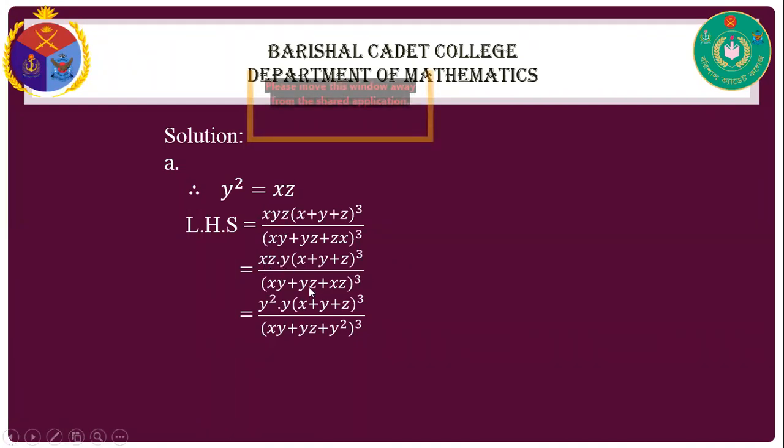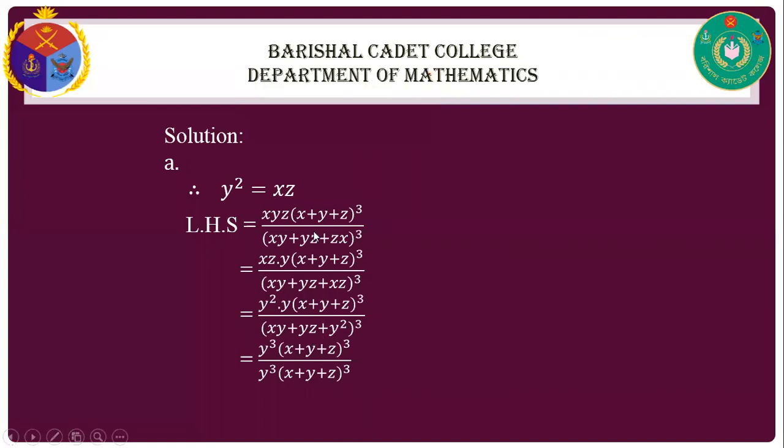That is, we know that xz equal to y square. So put y square into y, and it is the same, (x plus y plus z) cube. And here for yz, we write xz as y square. So we take y common from this, then y to the power cube. Okay, y cube divided by, here x remaining, and here z, and here y.